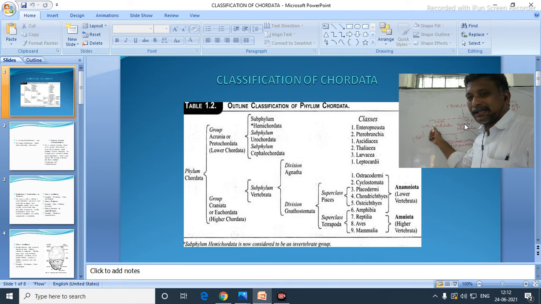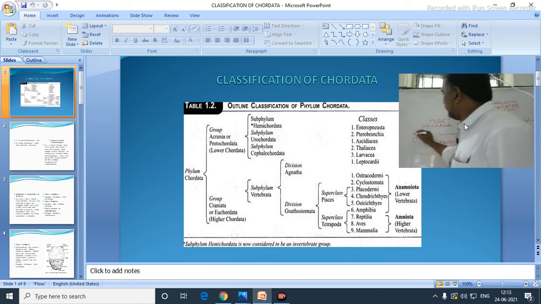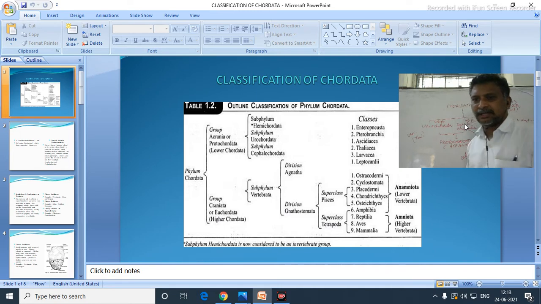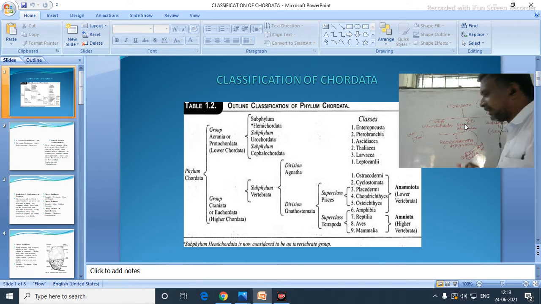Uro means tail, so notochord is present in the tail. All such organisms are grouped under Urochordata. The animals which have a notochord in their head region will all be grouped under Cephalochordata.